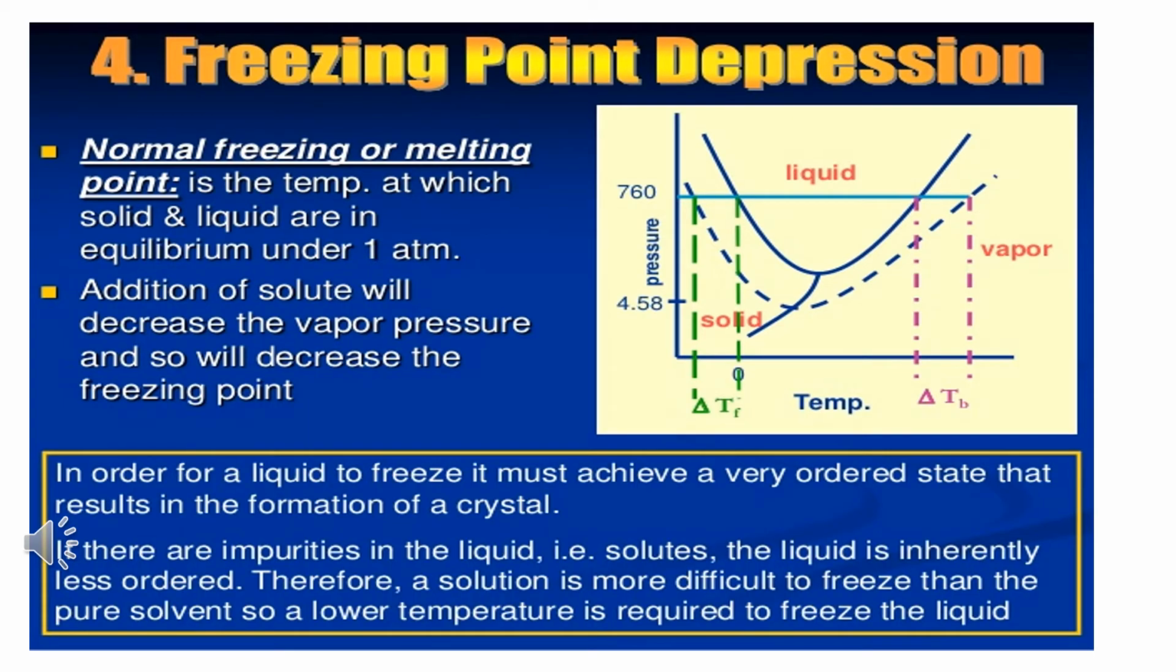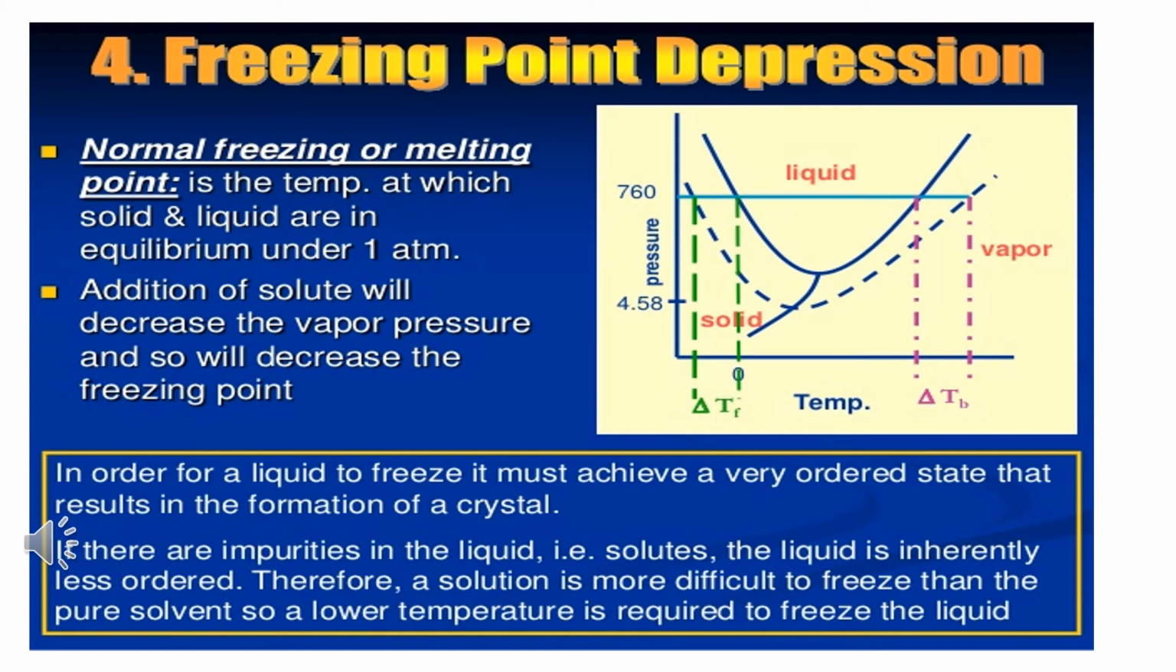The next important colligative property is freezing point depression. We know the freezing point or melting point is the temperature at which the solid and liquid are in equilibrium under 1 atmosphere pressure. By the addition of solute to the pure solvent, it lowers the vapor pressure, so it decreases the freezing point or melting point. This decrease in the freezing point is called freezing point depression.